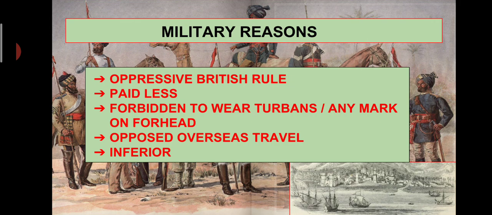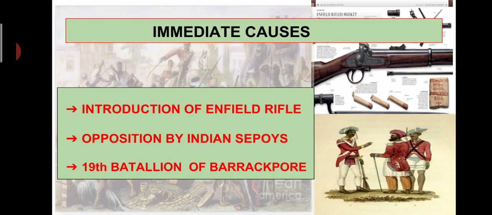So, like other Indians, the soldiers too felt that their religion was at stake. They too shared the same sentiment of grief, suspicion, and anger as other Indian communities did. All this led to widespread discontent among the Indian sepoys in the East India Company.